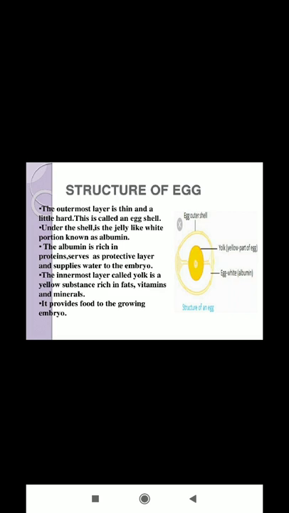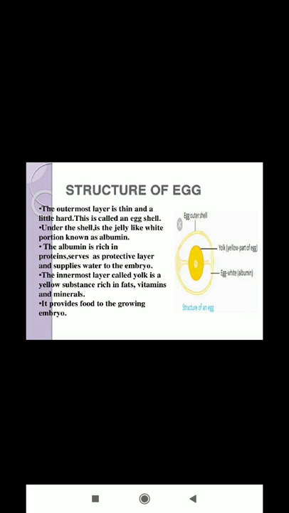First, the structure of the egg. The inside of a bird's egg consists of a yellow substance at the center of the egg. This yellow substance is called the egg yolk. The baby bird develops inside the egg yolk. This developing baby bird is called the embryo. The yolk provides food to the embryo for development.